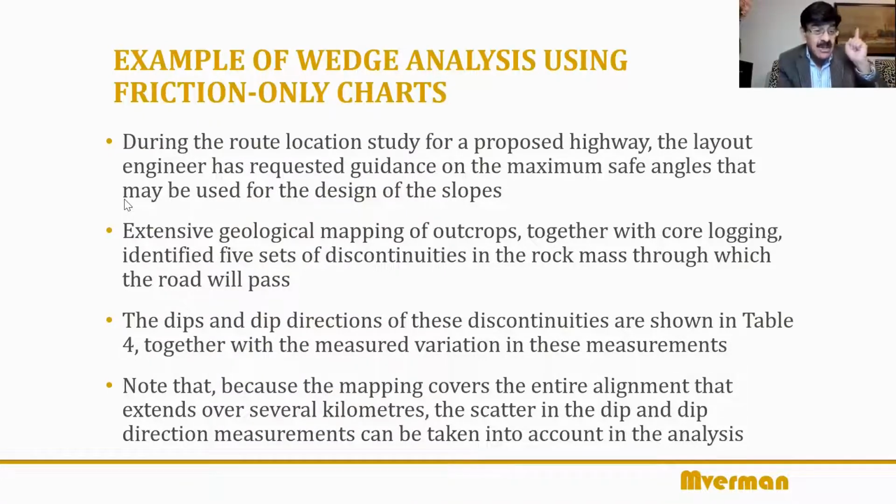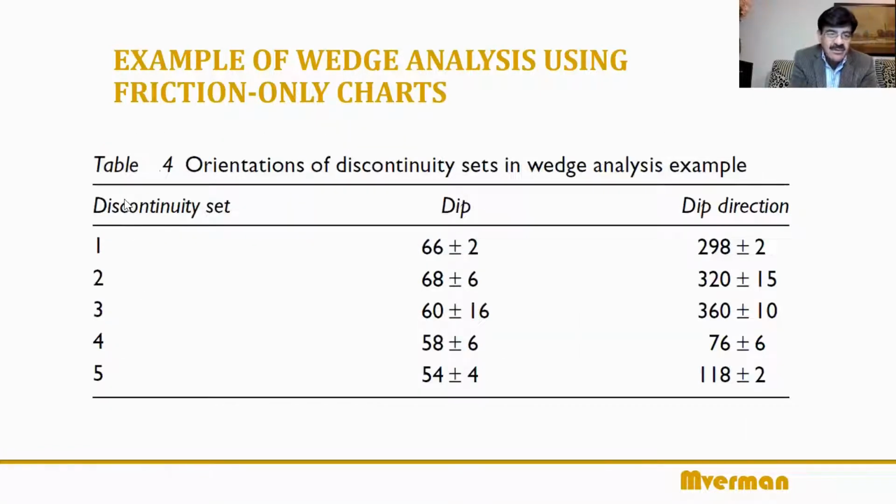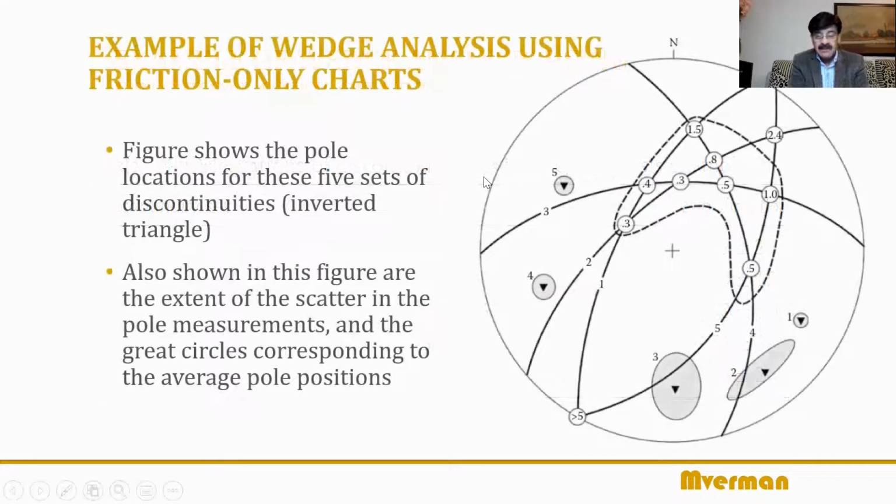And that is why on the Stereonet, remember, when we plot the poles, there's a concentration. All the poles in one joint set do not overlap each other. They're close to each other because of the variation. And we look at that concentration. So if you look at that pole plot here, these are the values of dip direction. Those are the variations. Let's look at the pole plot. Those are the pole plots. Don't look at the lines as yet. Just follow what I'm telling you. These 5 joint sets or discontinuity sets are shown in terms of their pole plots, these inverted angles. Okay, 1, 2, 3, 4, 5.